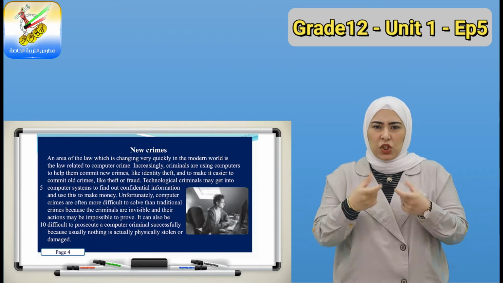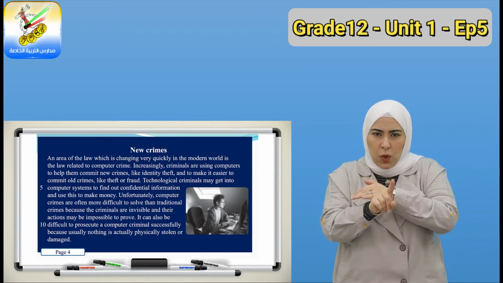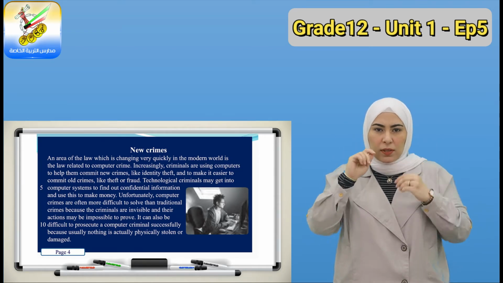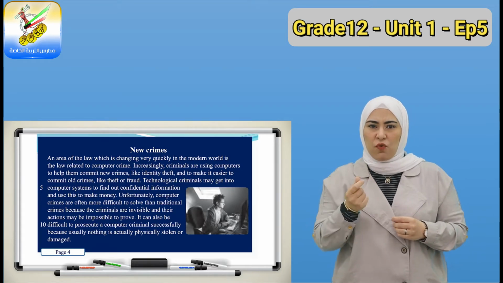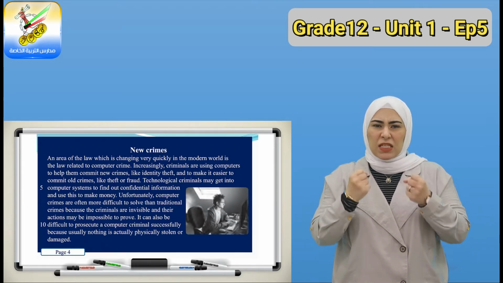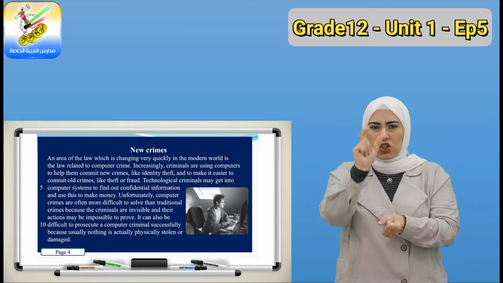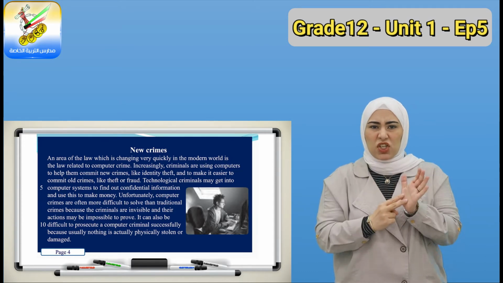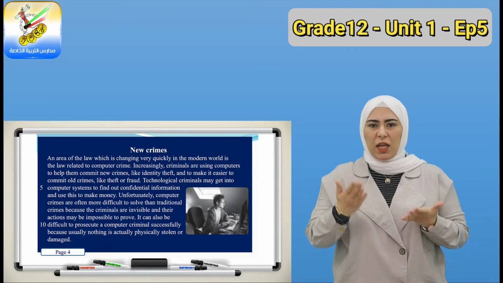Technological criminals may get into computer systems to find out confidential information and use this to make money. Unfortunately, computer crimes are often more difficult to solve than traditional crimes because the criminals are invisible and their actions may be impossible to prove. It can also be difficult to prosecute a computer criminal successfully because usually nothing is actually physically stolen or damaged.